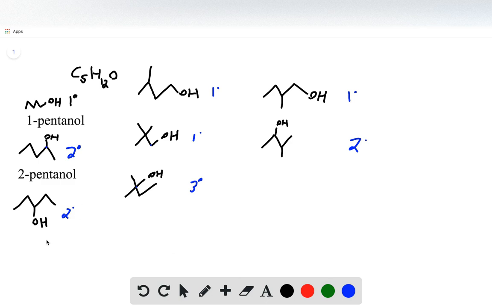For this third one down here, same thing, we have 5 carbons, but now the hydroxide is on carbon 3, so we have 3-pentanol. Here we see that we have our hydroxide on carbon 1, and then on carbon 4 we have a methyl group. So I'll represent that. We have 4 carbons, 1, 2, 3, 4. So our parent chain is a butane. But remember, we have an alcohol, so the suffix changes to -ol, and the alcohol is at carbon 1, leaving us with the methyl group on carbon 3.